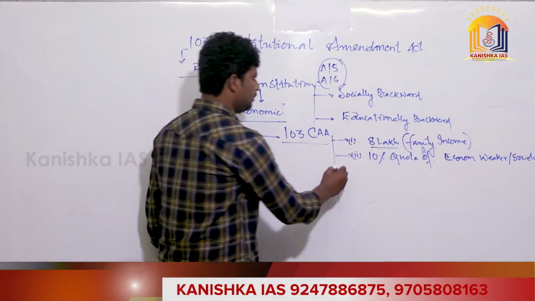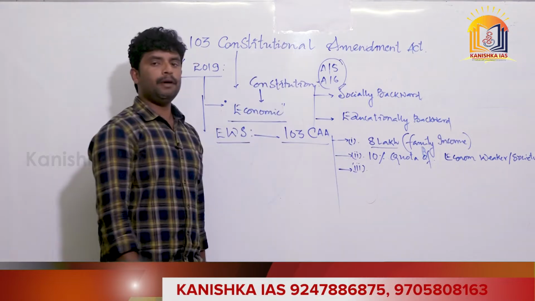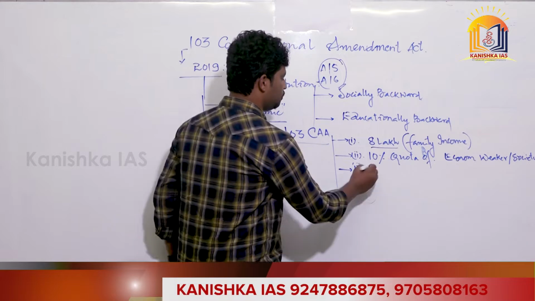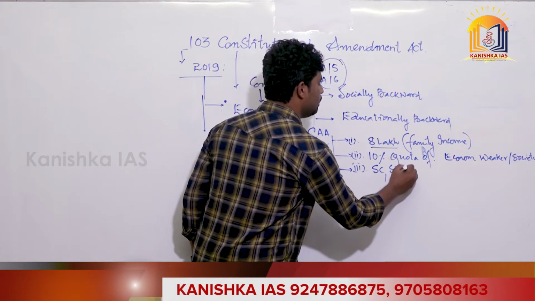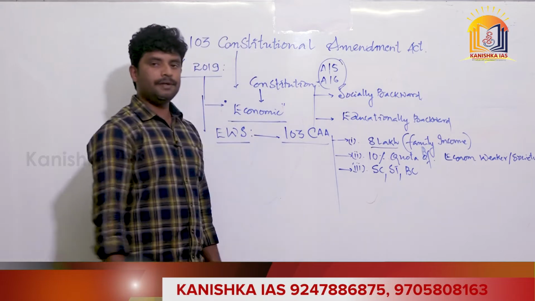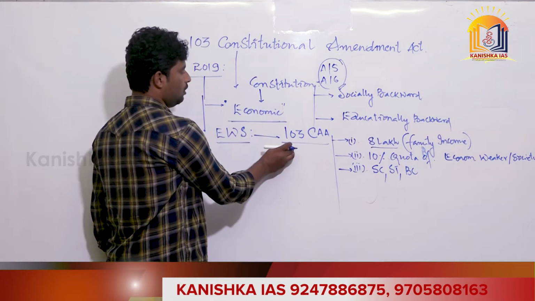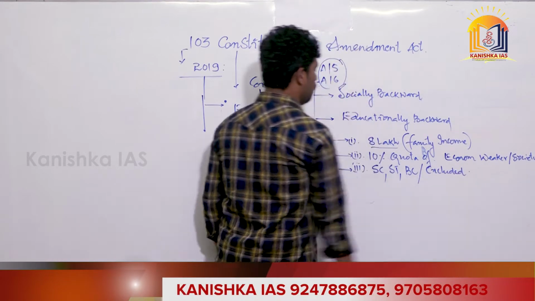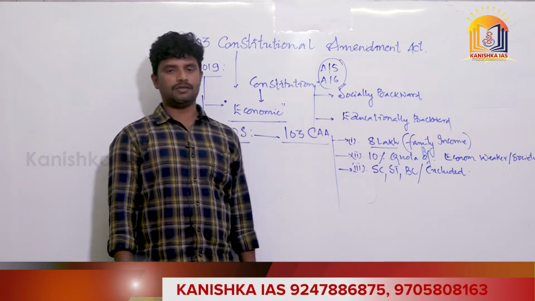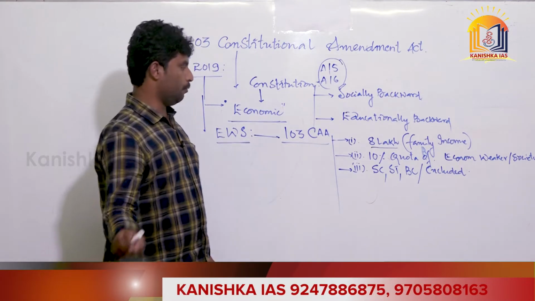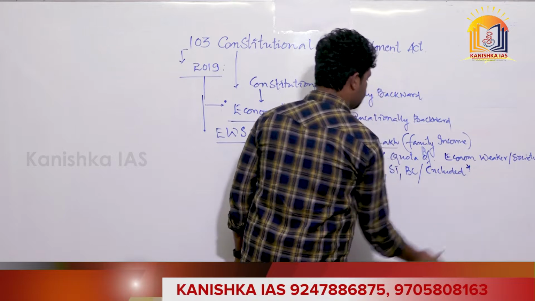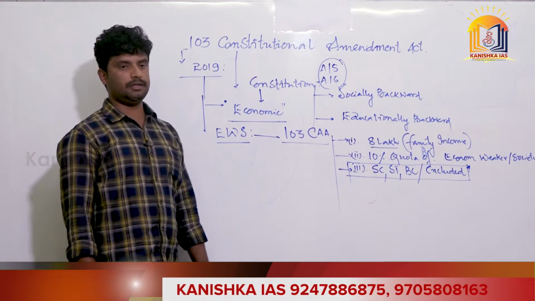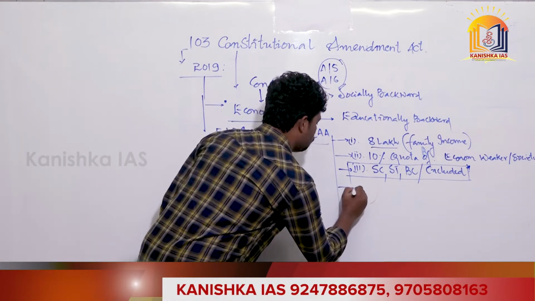The third provision is that people who have claimed reservation in the past, such as SC, ST and BCs, are excluded under this 103rd Constitutional Amendment. They cannot claim reservation under it. This is very, very important, and you need to remember it. What is the fourth provision?